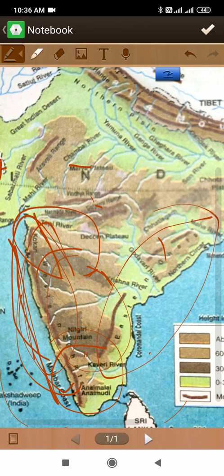So it generally slopes towards the southeast, which is evident from the direction of flow of rivers, except the rivers Narmada and Tapi, which flow westwards. Most of the rivers of the Deccan Plateau flow eastwards. Only Tapi and Narmada meet the Gulf of Khambhat or the Arabian Sea. But the rest of the rivers of the Deccan Plateau flow towards the southeast and meet the Bay of